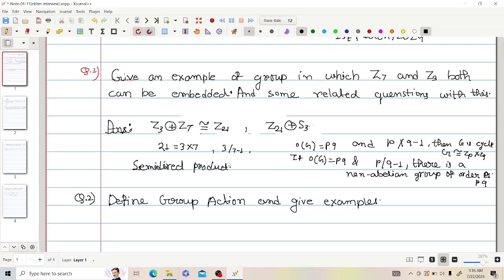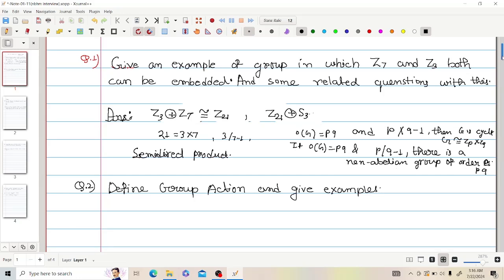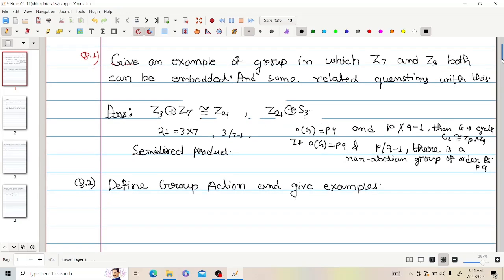Then they asked, can you construct this group? I said that I cannot remember it at this time, I cannot construct it now, but I know the concept of how to construct it.